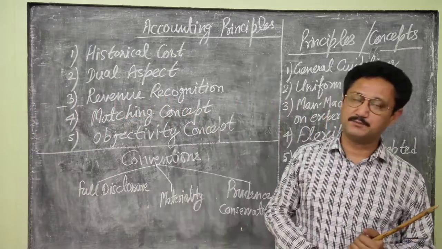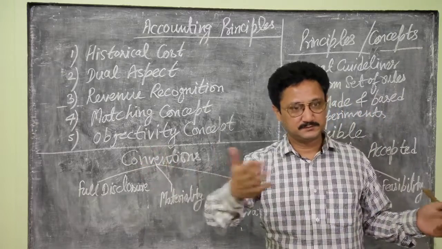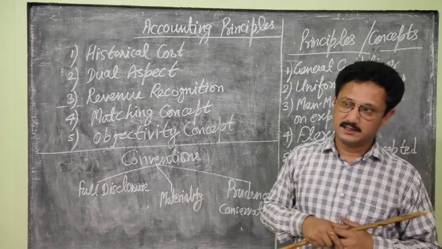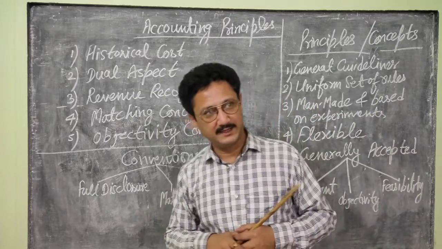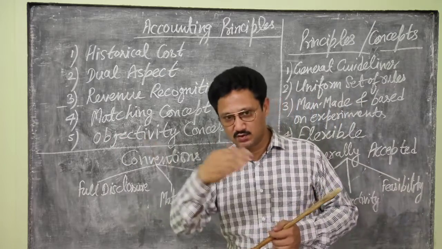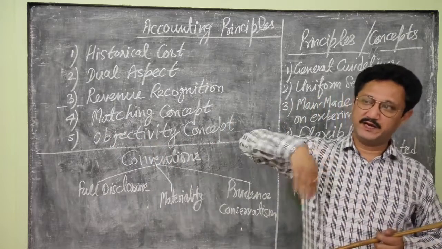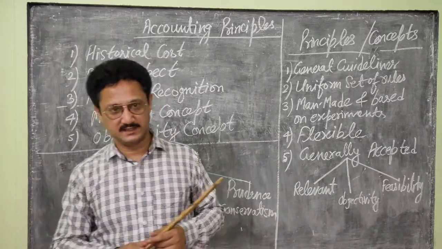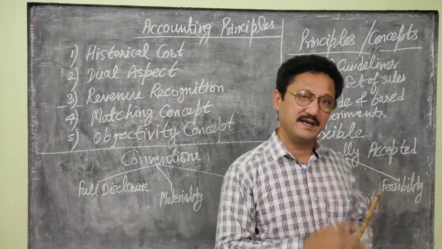I give you an example. Suppose somebody orders goods on Monday. We deliver them the goods on Wednesday. They make payment on Friday.